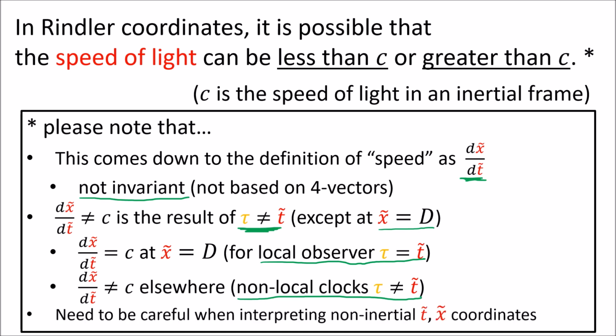In the future, with non-inertial coordinate systems and in general relativity, we will need to be very careful when interpreting spacetime coordinates, because unlike with inertial frames, the spacetime coordinates will not always have obvious physical meaning.